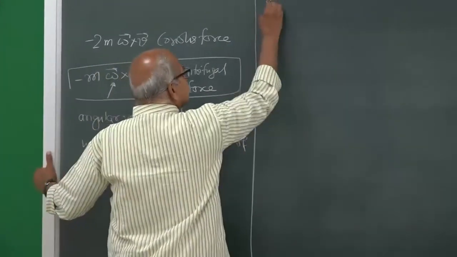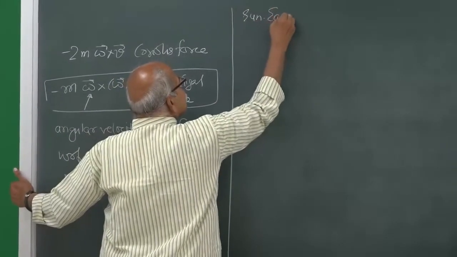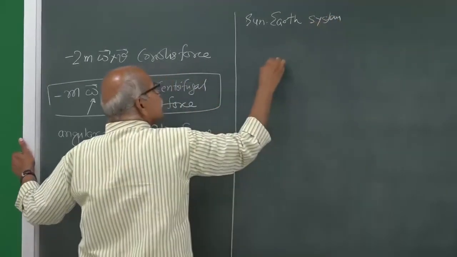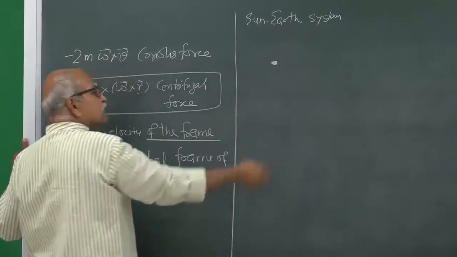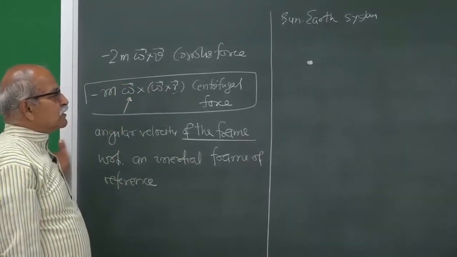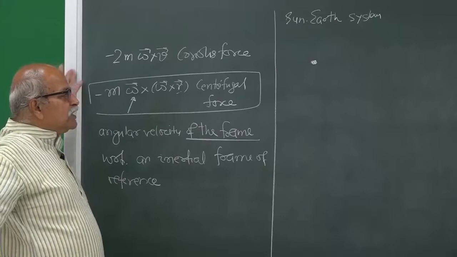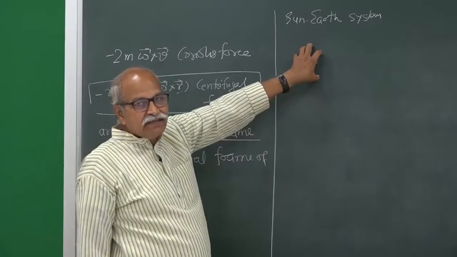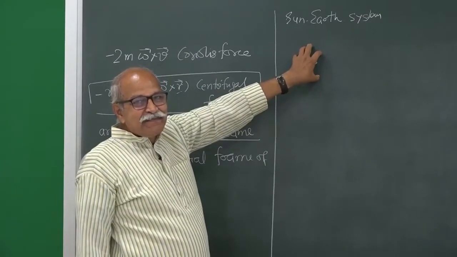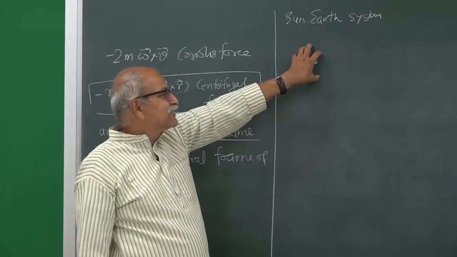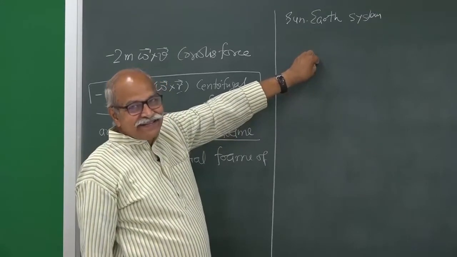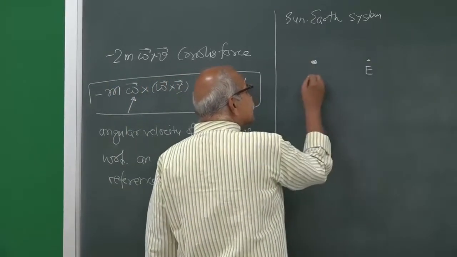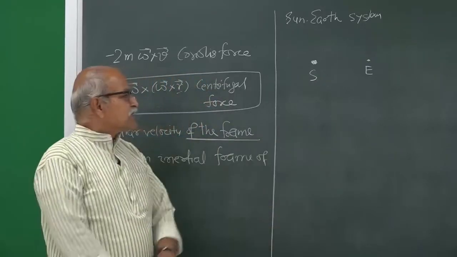Like when we say sun earth system, I talked about it earlier, sun earth system, and we assume that the sun is very heavy, and therefore, it is always fixed at one point. Of course, sun is not a point, it is a very big object, but whenever you have a spherical body, spherically symmetric in density, that can be replaced for these gravitational forces by a single particle at its center. Okay. So, our sun earth system, we have worked extensively with this in the previous chapter, central forces.